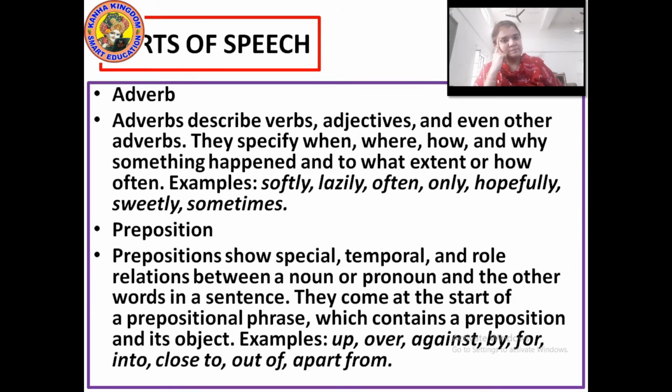We have learned the verb. Now the adverb. What is the adverb? The adverb is the word that describes the verb, adjectives, and even other adverbs. They specify when, where, how and why something happened. When something is happening in the sentence, we will add an adverb there, and to what extent or how often it is being done.